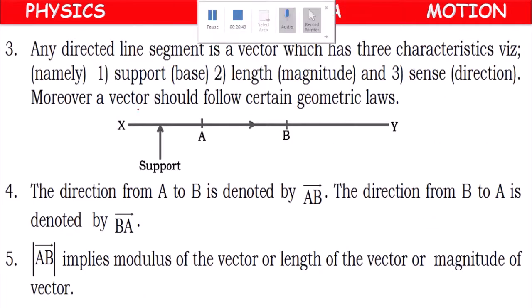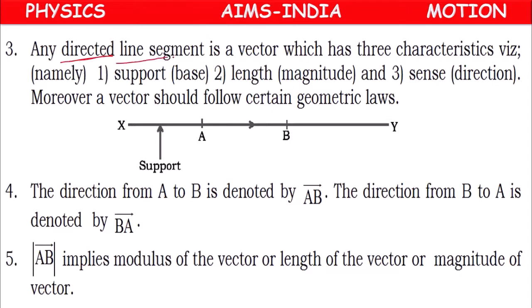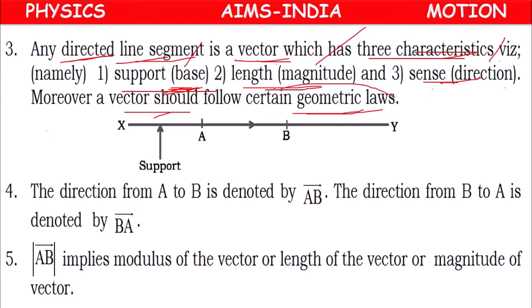Next. Any directed line segment is a vector. It will have 3 characteristics. One is base, support. Second one is length. Third one is sense. Support means base, length means magnitude, sense means direction. If it has these 3 quantities, then it is called a vector. And one more thing, it should follow some geometrical laws.